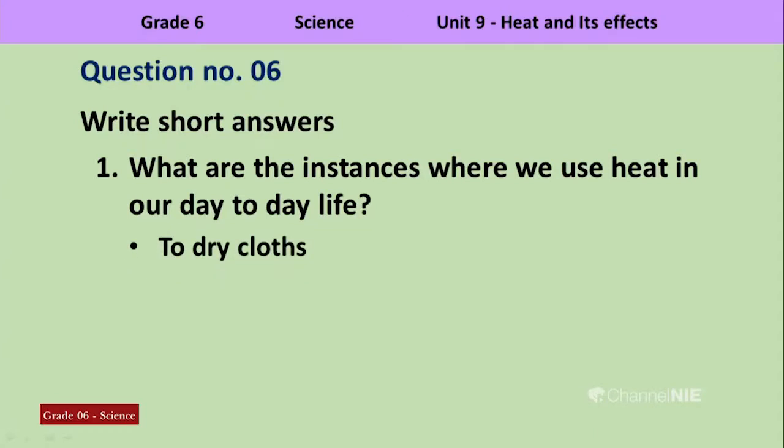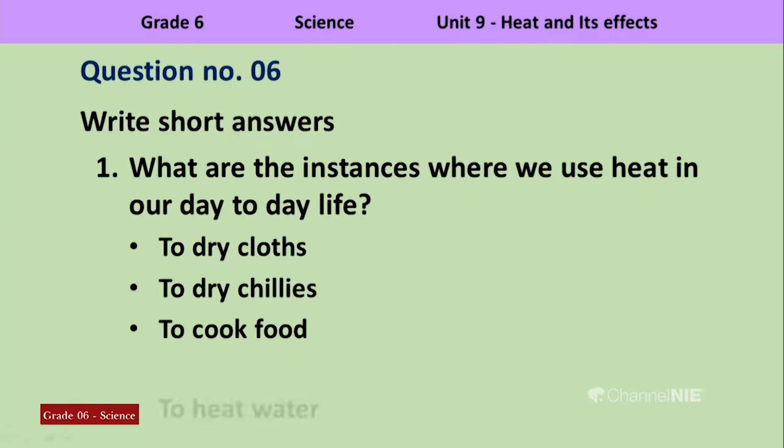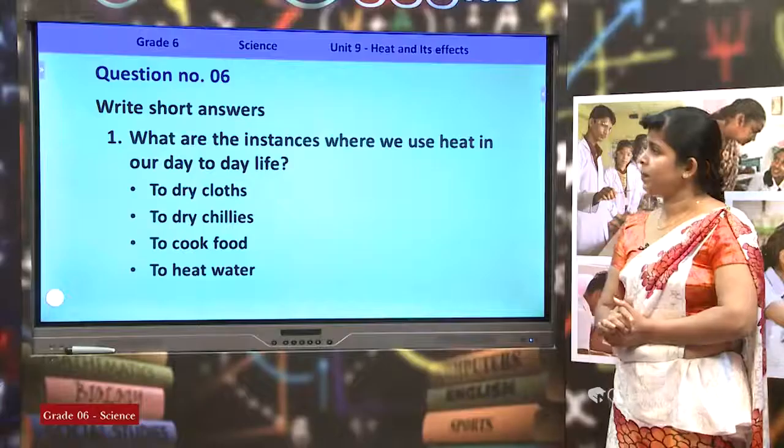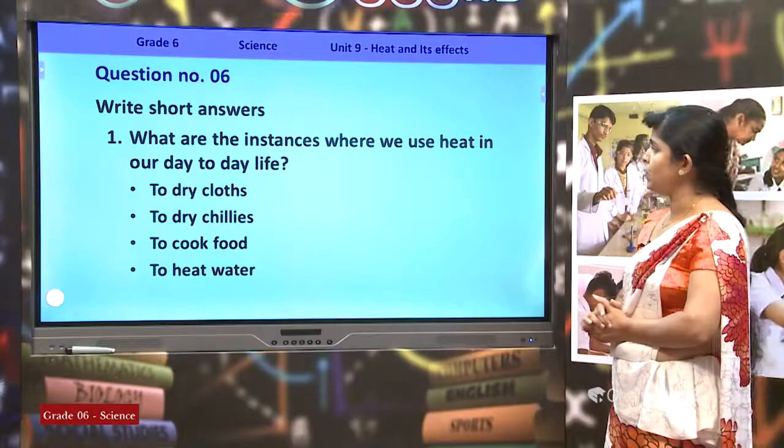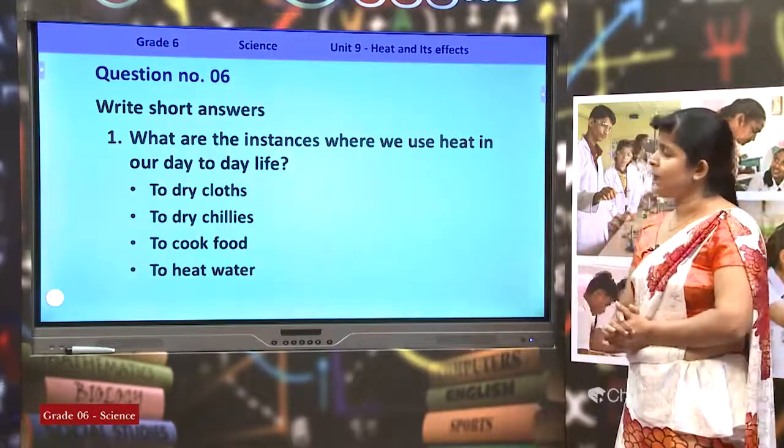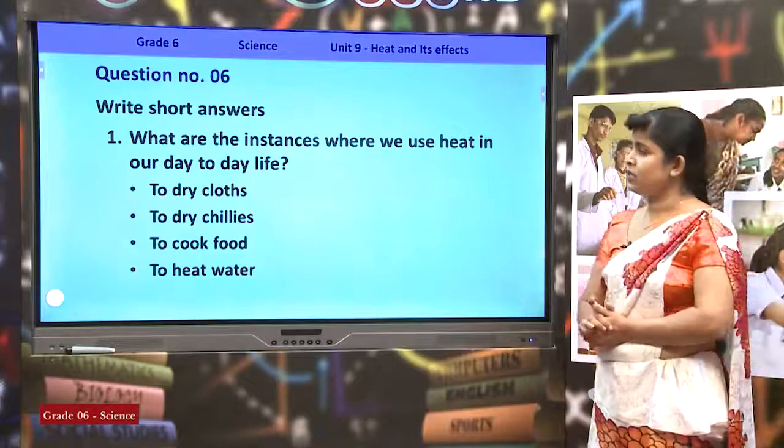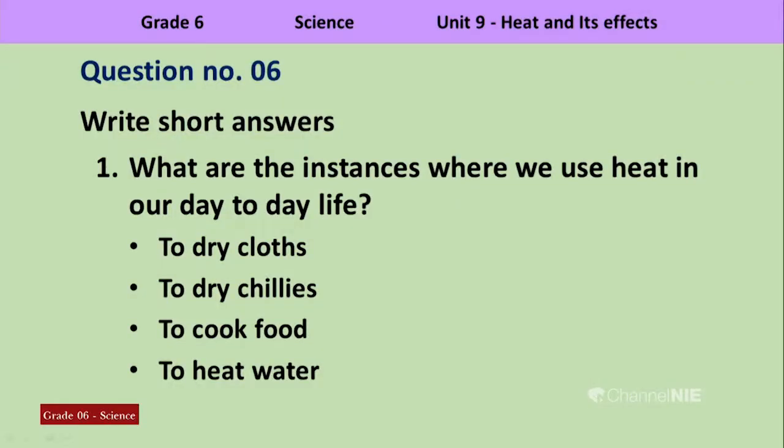Here are my answers. To dry clothes, to dry chilies or other types of grains, to cook food, the heat is used to cook food, and to heat water. Here are the answers given by me. So, you will have some other answers, then you can write them in your list. What are the instances where we use heat in our day-to-day life? To dry clothes, to dry chilies, to cook food, and to heat water.